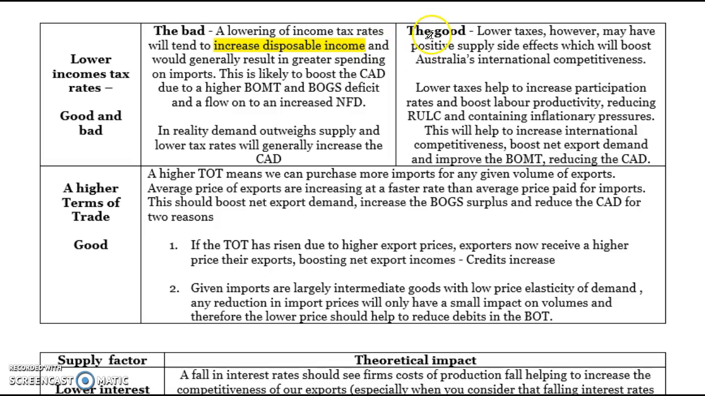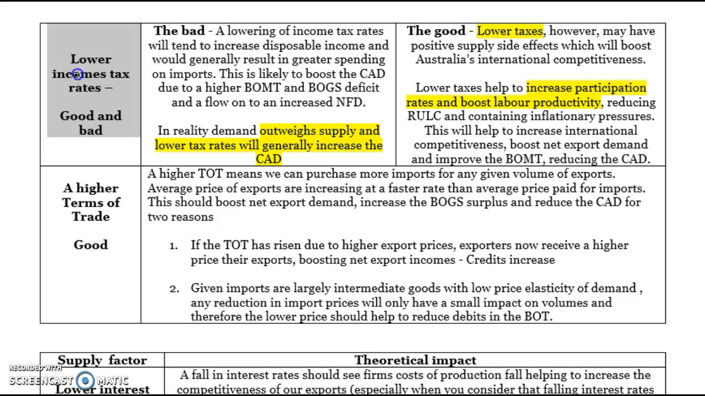The good thing is, and just be mindful that the bad outweighs the good, so the overall impact of lower income taxes will be to increase the CAD, but it can have some benefits for supply. When taxes are lower, it helps to boost participation rates and boost labour productivity because more people join the workforce because of the lower taxes. This helps to keep inflation down and promotes our international competitiveness, which boosts net exports and helps to reduce the CAD. So it can have some supply side benefits, but overall it's generally negative for the CAD when there are lower income tax rates.